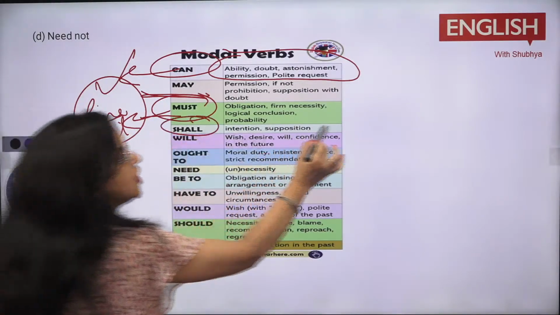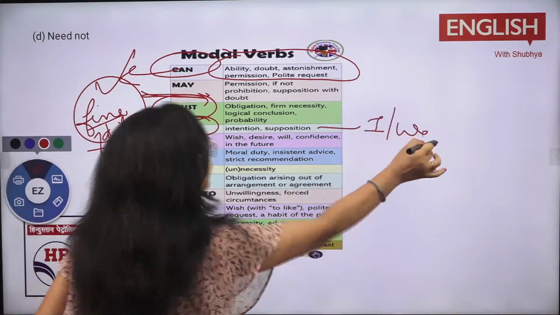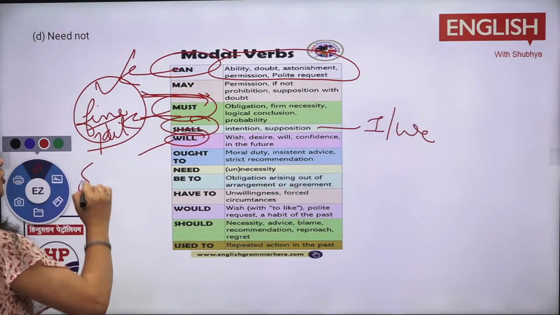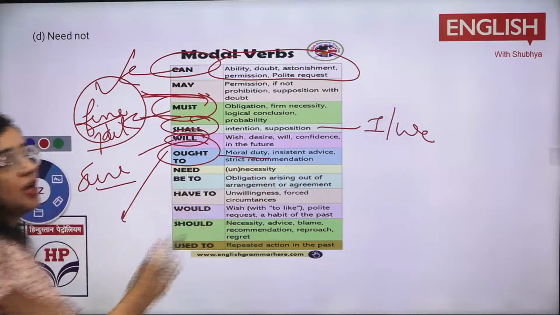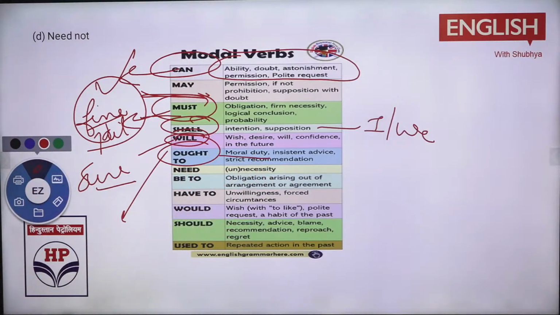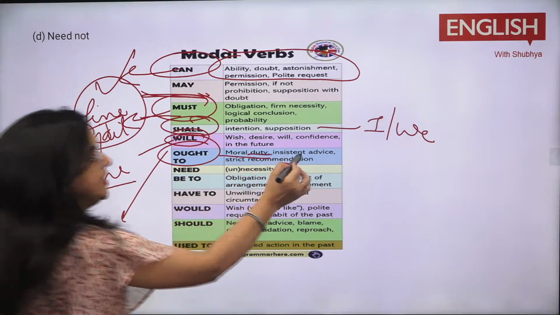Shall is for the future and basically it is used with I and we. Will is used when you are sure about a certain thing. Ought to is used for some kind of a moral duty. You ought to respect your parents, right? So you ought to be a good citizen. So that is a moral duty, insistence.